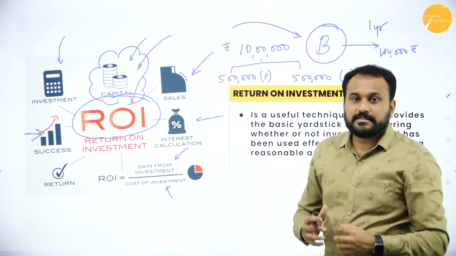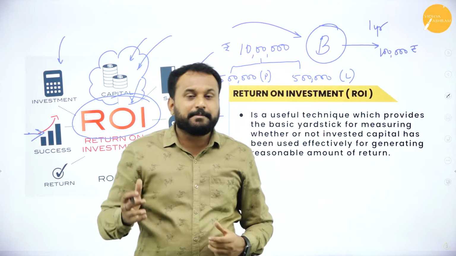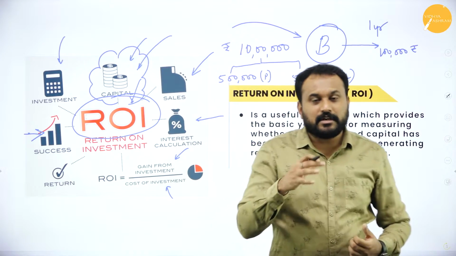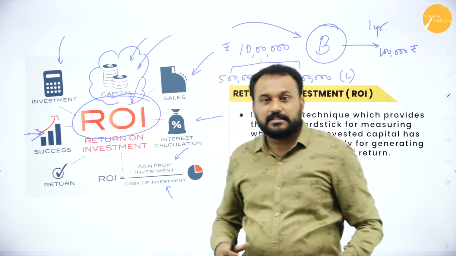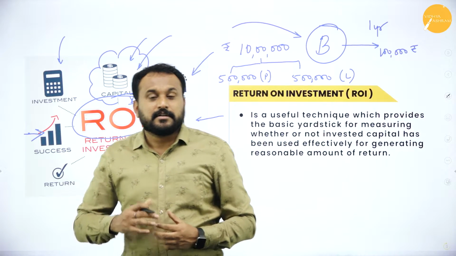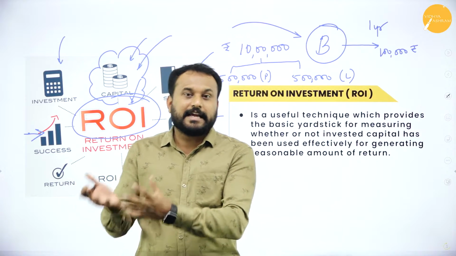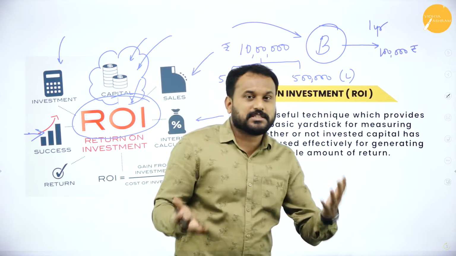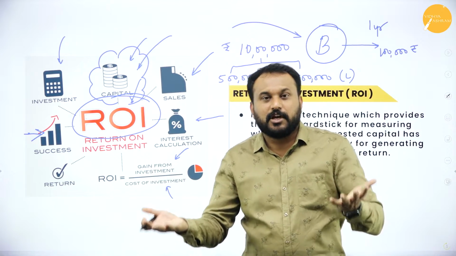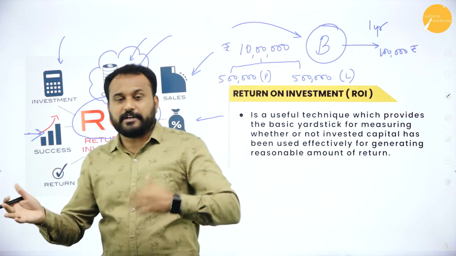Supposing, please understand, 10 lakh rupees is my investment, okay. After 1 year, I'm getting 10 lakh rupees. Understand, on January 1st, 2020, I started a business and my investment, my capital, was 10 lakh rupees. On December 31st, 2020, I got 10 lakh rupees. Now, is it a profit or a loss? You may say it is a profit as well as a loss, or you may say sir it is a loss, or you may say sir neither profit nor loss.